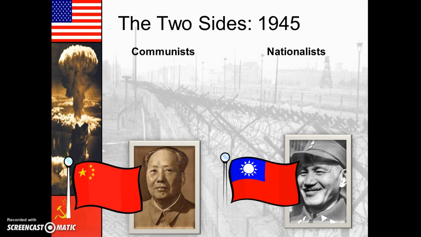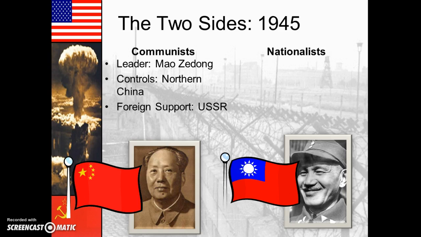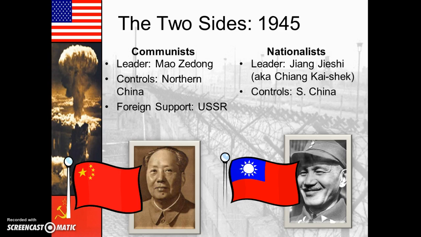Alright, so let's talk about the two sides. In 1945, we have communists led by Mao Zedong, who control northern China, and they have the foreign support of the Soviet Union. The nationalist side, I can't pronounce this guy's name, Jiang something, controls southern China and has the foreign support of the United States. And we can see, if we look at China today in the world, that clearly the communists came out on top.